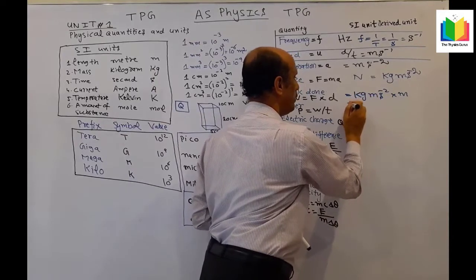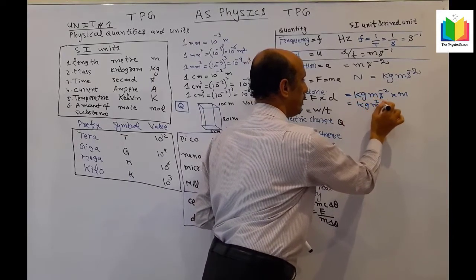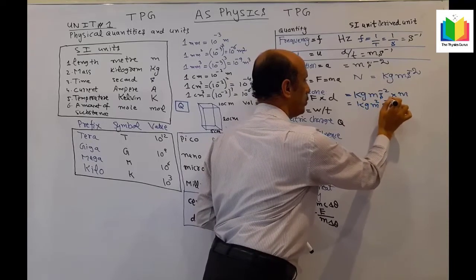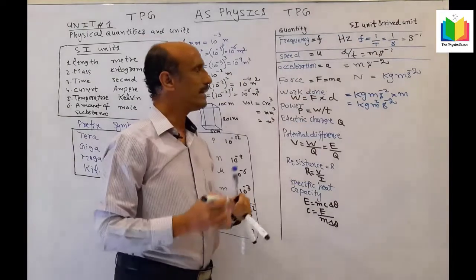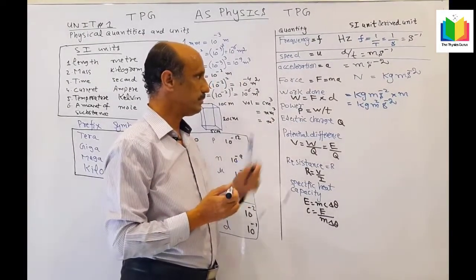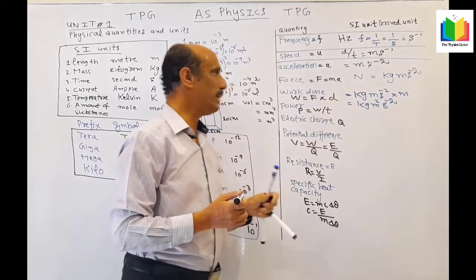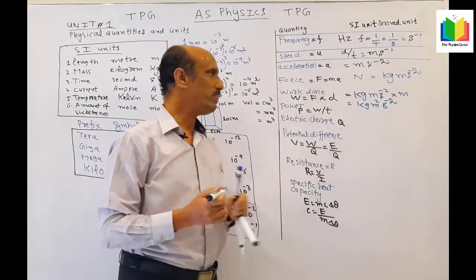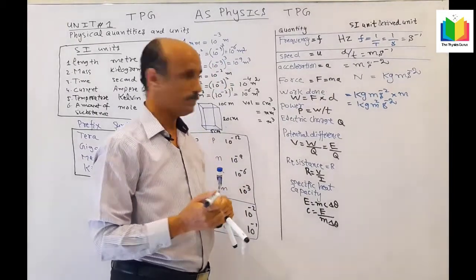So its final unit will be kg m square s minus 2. The force is ma, kg ms minus 2. Similarly, when we multiply it by m, then m into m gives m square. So kg m square s minus 2.